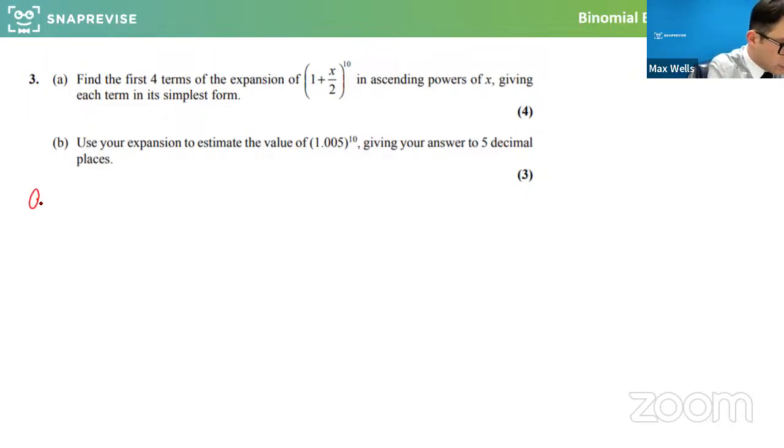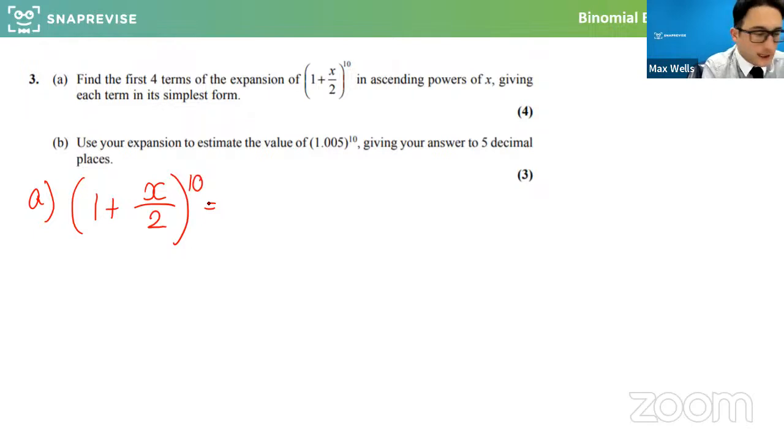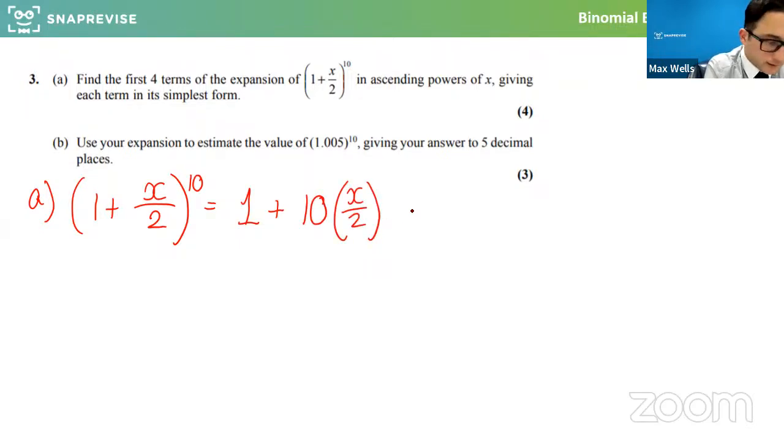So let's have a little look for part A. 1 plus x over 2 to the power of 10. Now again, same thing, 1 plus, and then there'll be 10 lots of the next thing, x over 2, plus 10 choose 2 lots of 1 to the power of 8 times x over 2 squared.